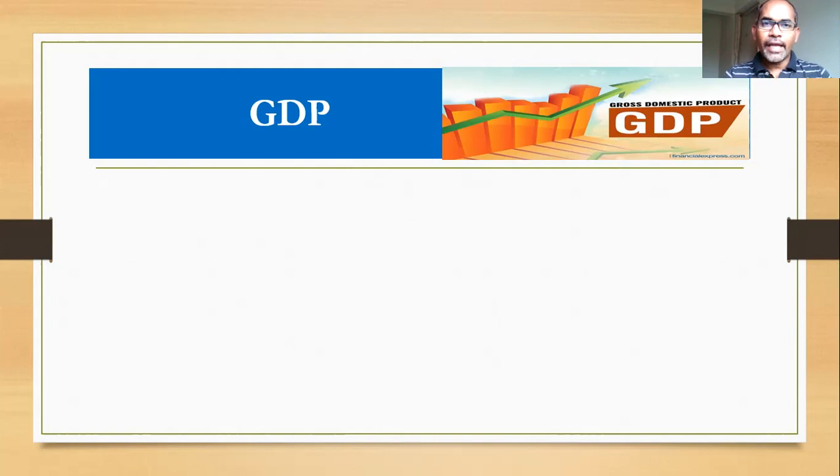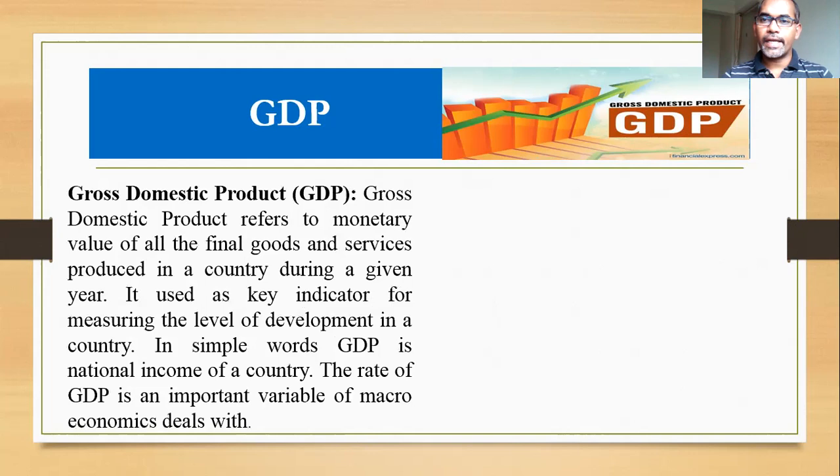And this is simply the final monetary value of all the goods and services produced by a country in a financial year, named GDP. It is also called the rate of GDP. Here I have given some text, you can go through that.